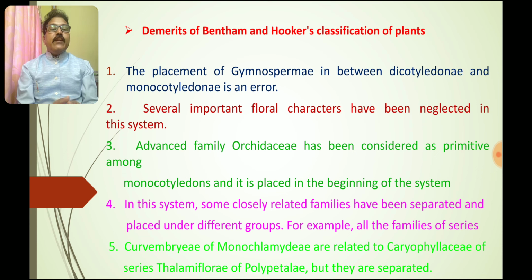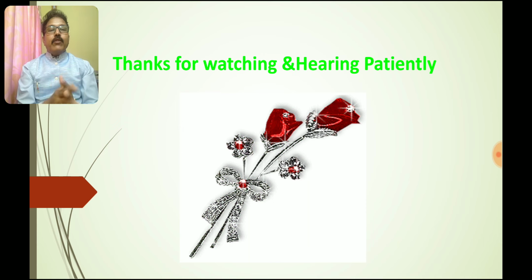Some closely related families have been separated and placed under different groups. For example, all the families of the series Curvembryae of the Monochlamydeae are related to the Caryophyllaceae of the series Thalamiflorae or the Polypetalae, but they are separated into a different group.